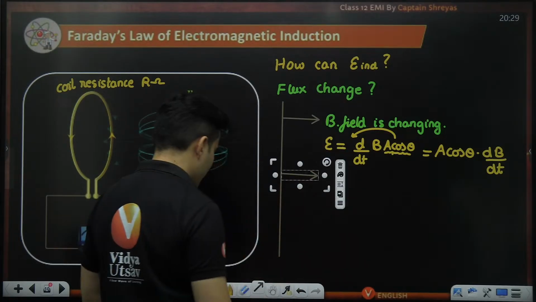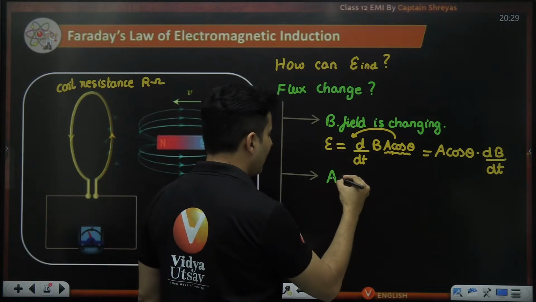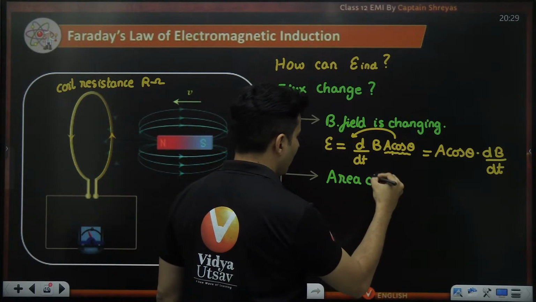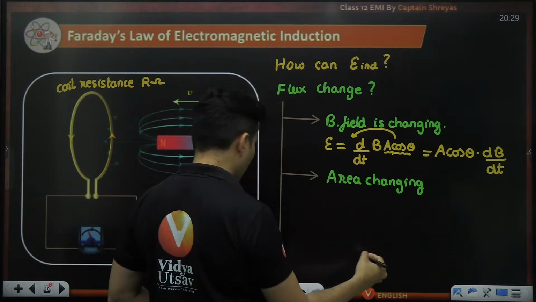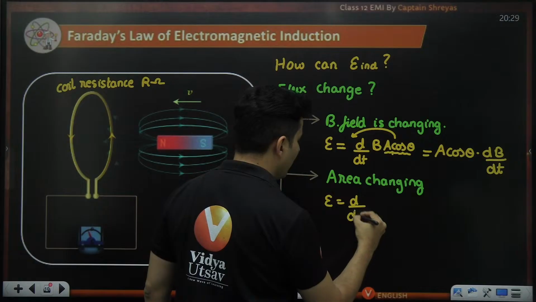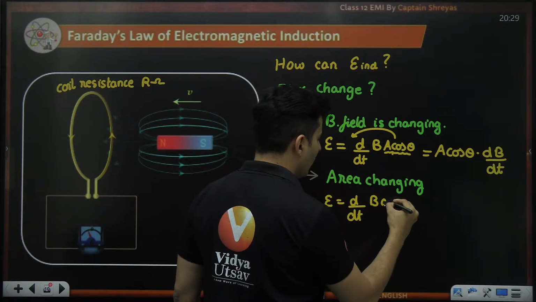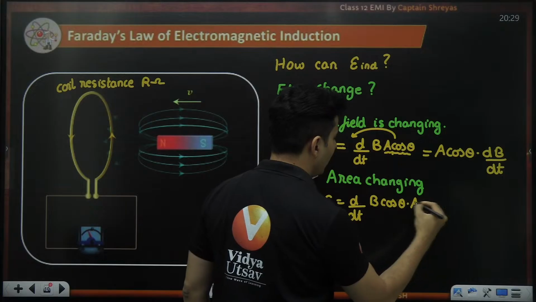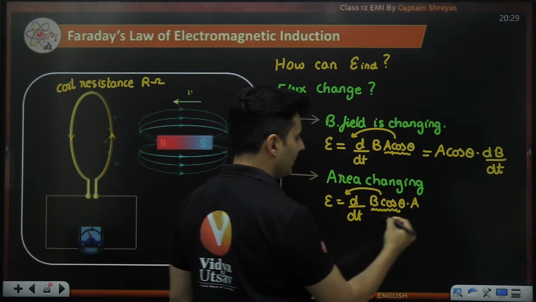Then the next way is by the area itself changing. How will that affect? Again, observe carefully. EMF being d by dt of phi, with phi being B cos theta into A. B and cos theta haven't changed, so we can bring them outside the derivative.